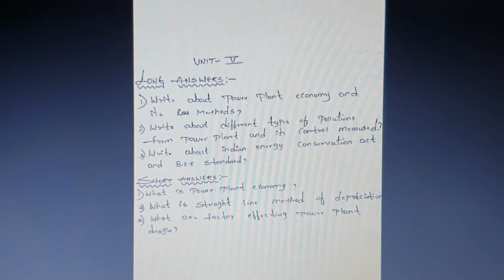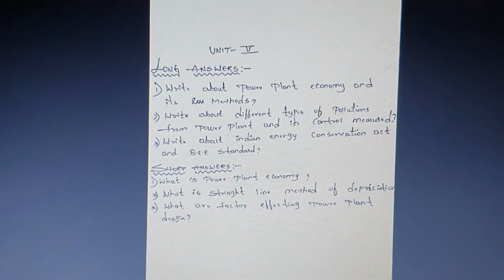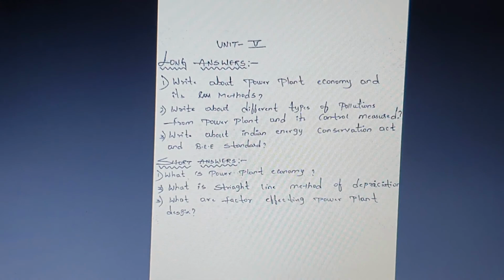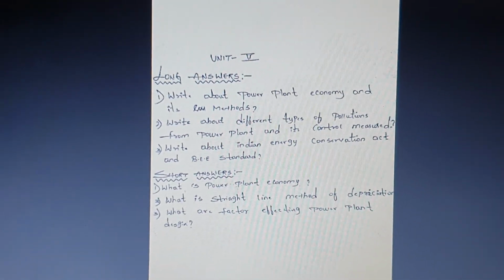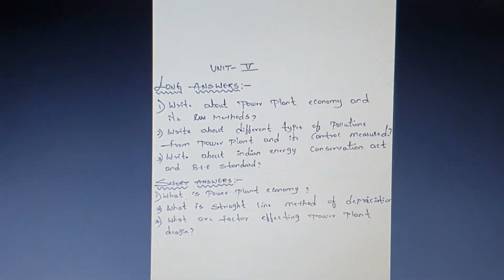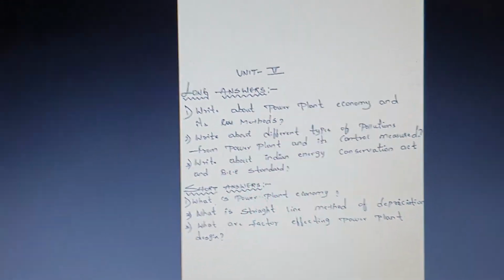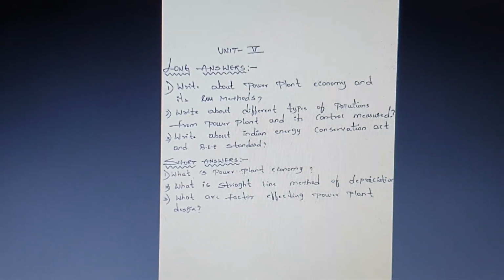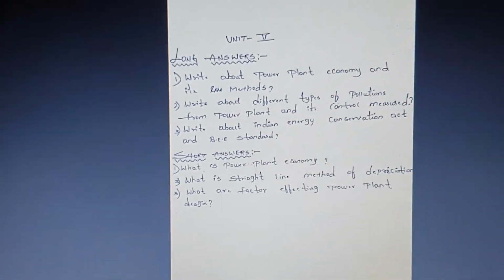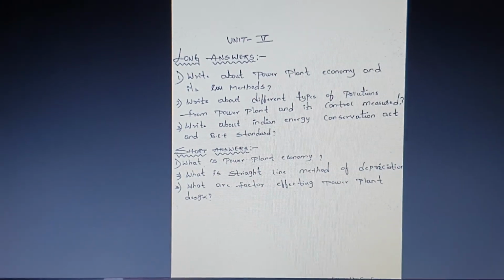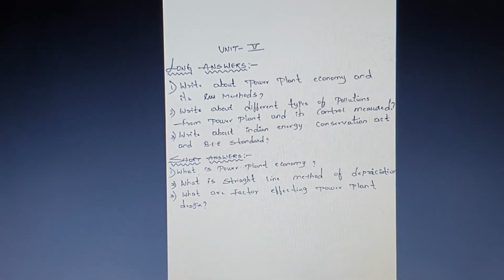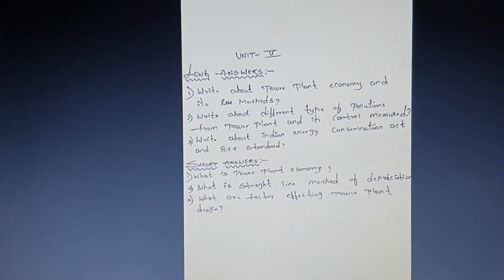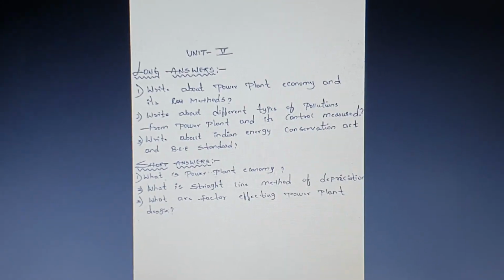Next one is about your 5th unit, which consists of power plant economy and methods, and you can see the different types of pollutions and the pollution standard, BEE. From these important questions also, most of the questions have been repeated in the previous question paper. And while preparing for your exams, after going through the unit-wise important questions, you just go through the revision and try to solve your previous question paper, so that it will be very easy while you're writing your examination.